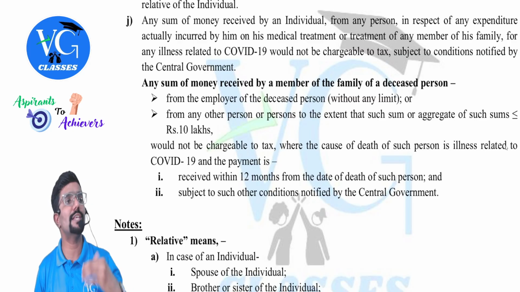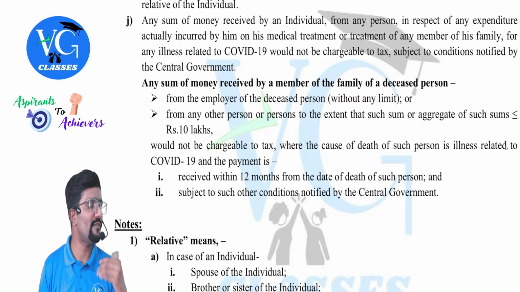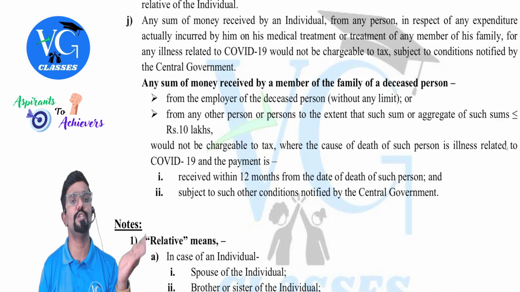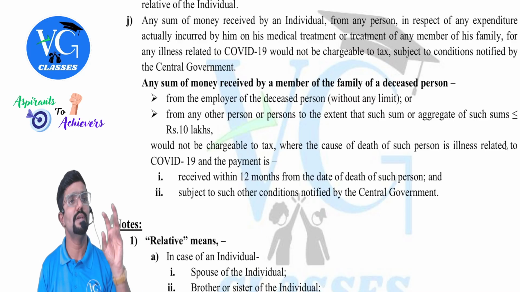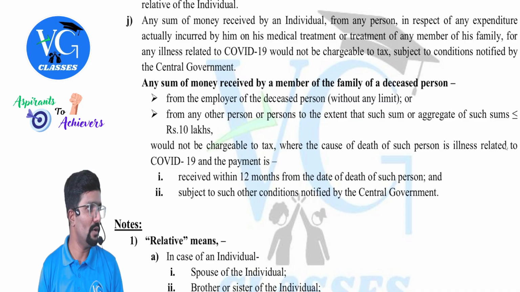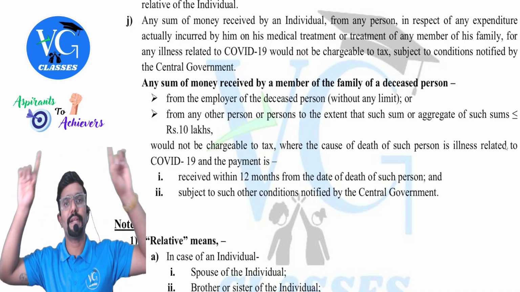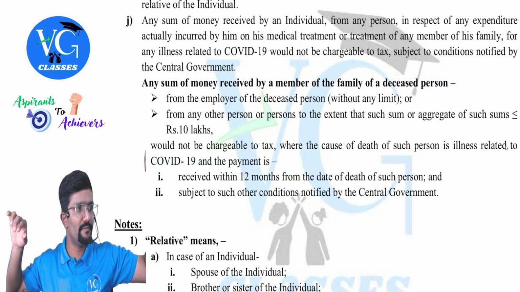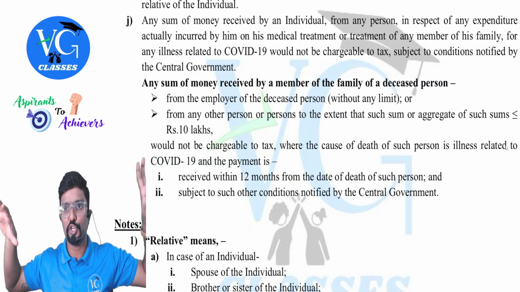Means all the proof has to be submitted, guys. All the proof has to be submitted that the person who died, died due to COVID-19, he was tested positive. All that medical certificate also has to be submitted. Got it? So simple. Listen, two things are covered here: medical expenses for the treatment or compensation.